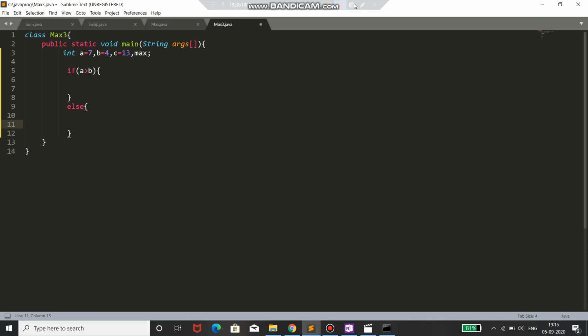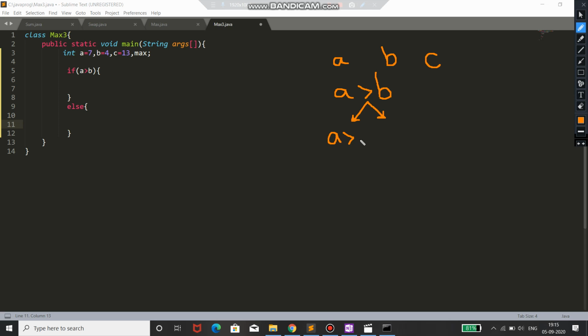Now see here, suppose I have 3 variables, a, b and c. Suppose that a is greater than b. Then there are 2 conditions with us. If a is greater than b and a is also greater than c, then a is the max, as a is greater than b and c both.